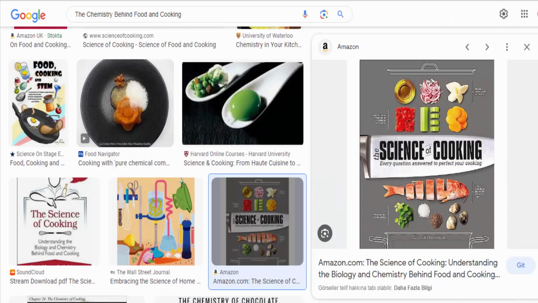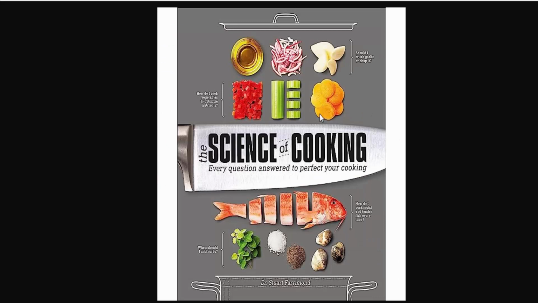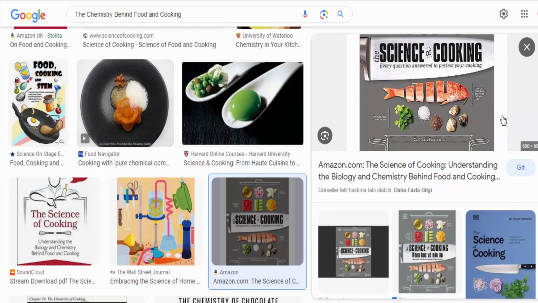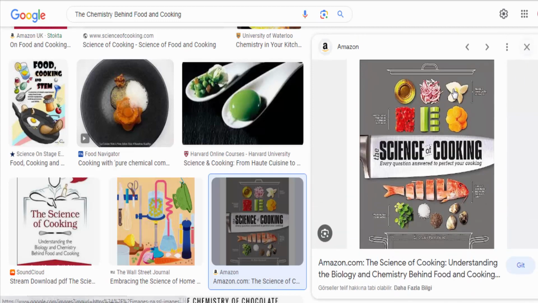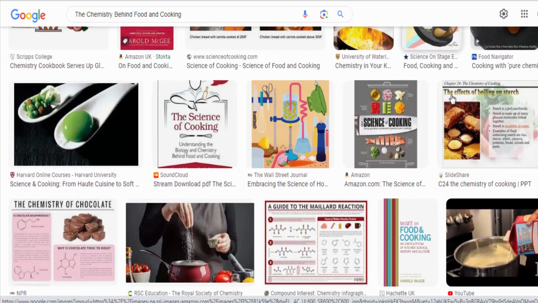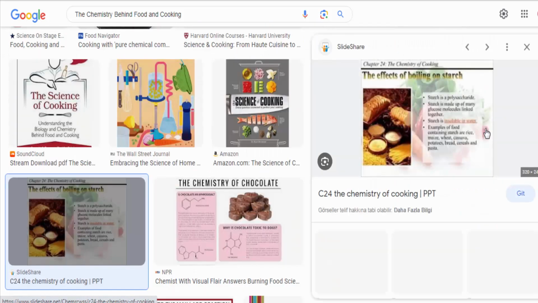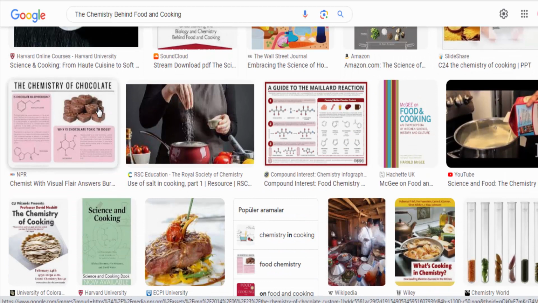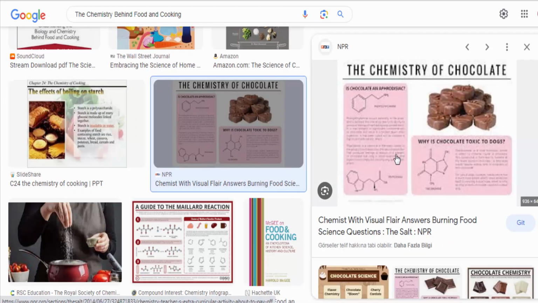The chemistry behind food and cooking is a fascinating and complex subject that involves various chemical reactions and interactions between different compounds. When we cook food, we are essentially initiating and controlling a series of chemical reactions. These reactions can change the flavor, texture, and appearance of food, as well as its nutritional value. Here are some key aspects of the chemistry of food and cooking.